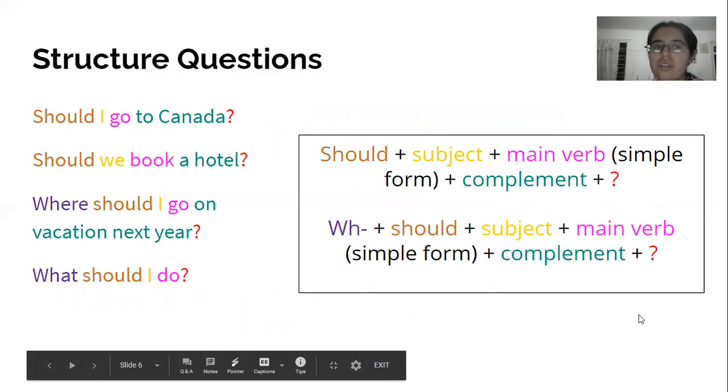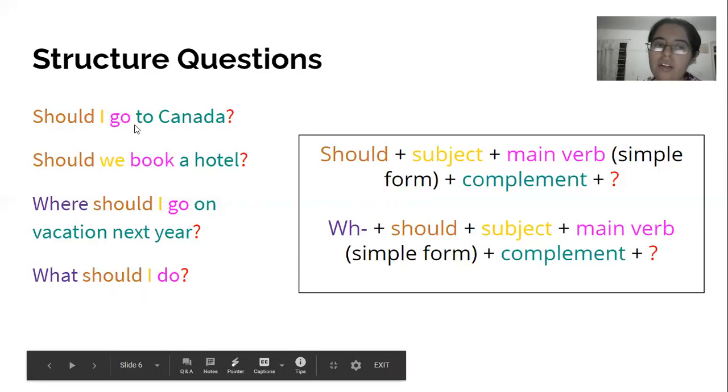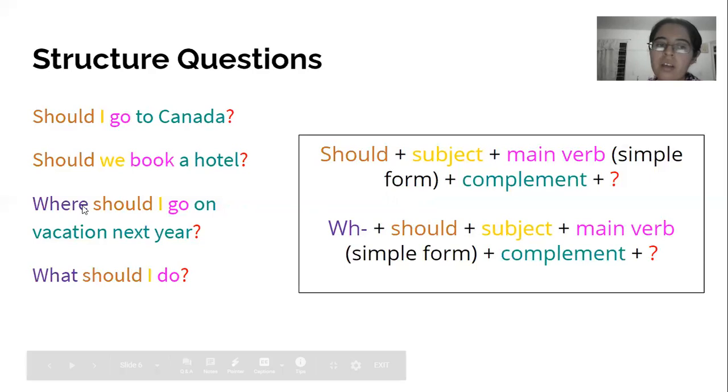Then questions. Just like in negative, in questions you also can't use could when it's about advice or suggestions. So we are only using should. Should I go to Canada? Should we book a hotel? Where should I go on vacation next year?